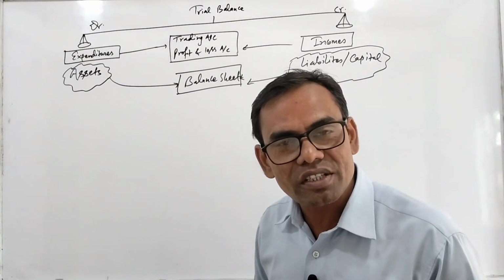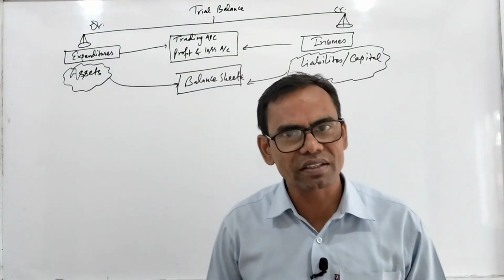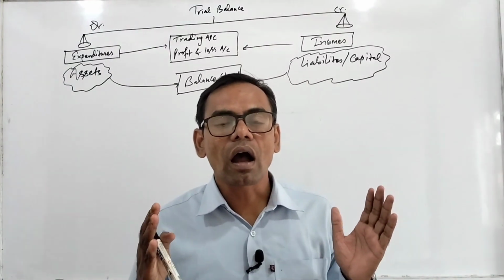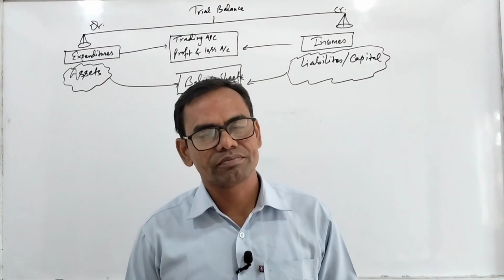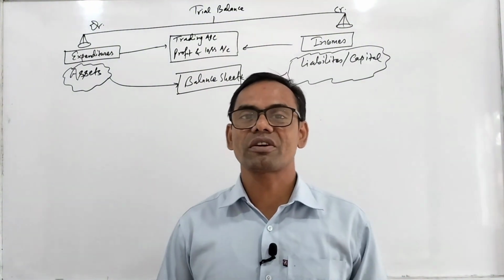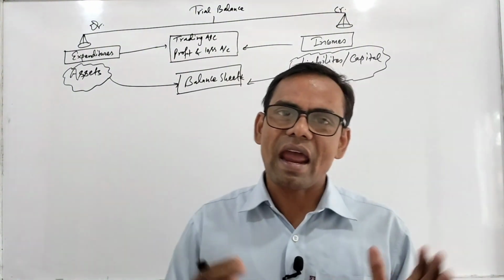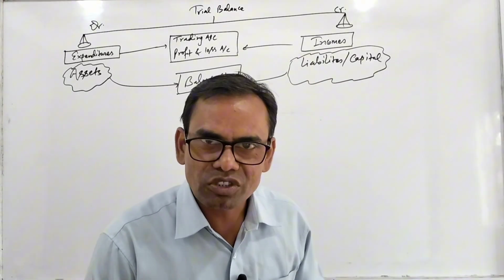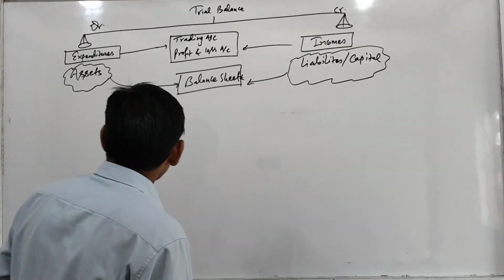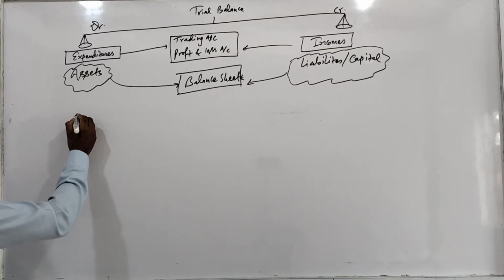Now, if a question from the final account chapter is given to you in the examination, then how will you solve it? For this purpose, you have to know the process of preparing the trading account, profit and loss account and balance sheet. Now see how to prepare it. First of all, I am talking about the trading account. You have to write